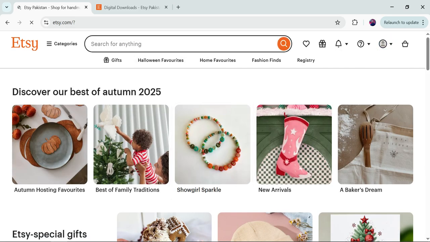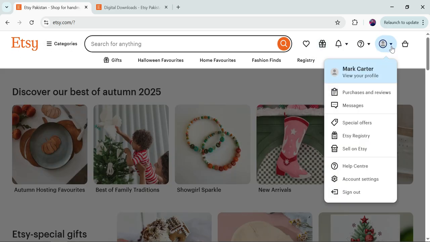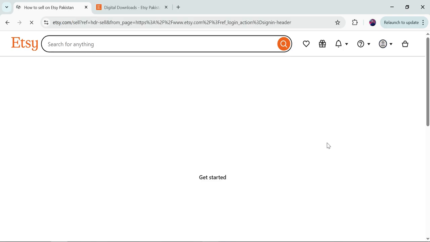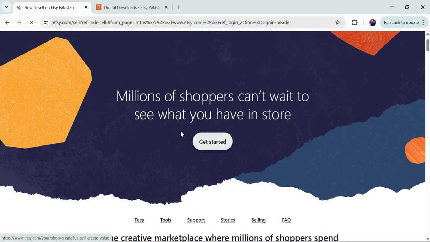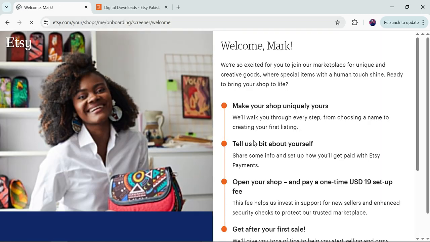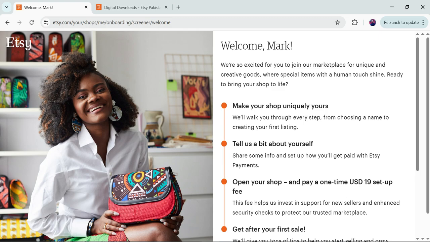So you need to open a shop on Etsy so that you can sell your digital downloads. You will click on this option, and you will click on this sell on Etsy button. Here you will just need to enter some basic information about your business, and then you can create your store by paying a small fee. Okay, and that fee is $19. That's a one time fee that you have to pay for opening a shop on Etsy.